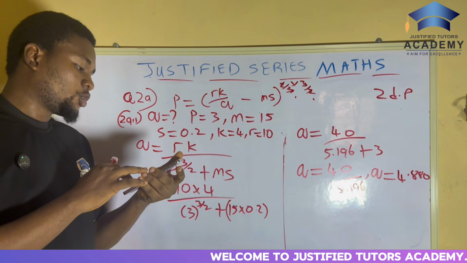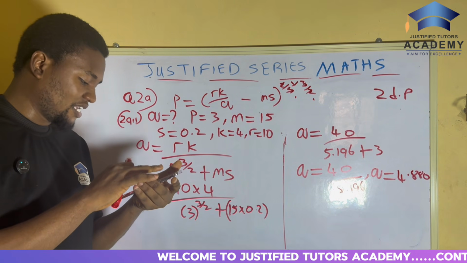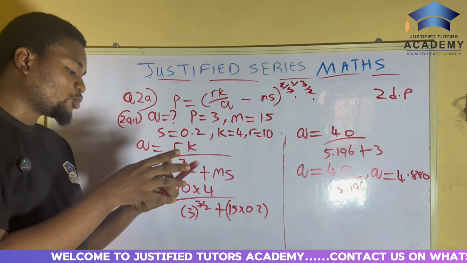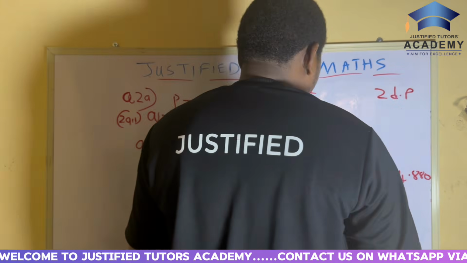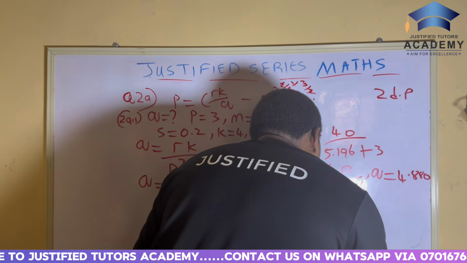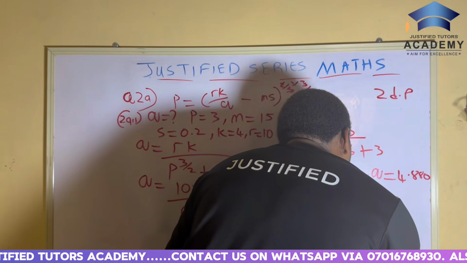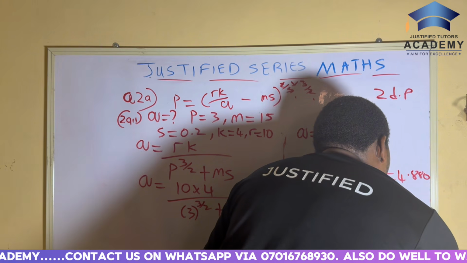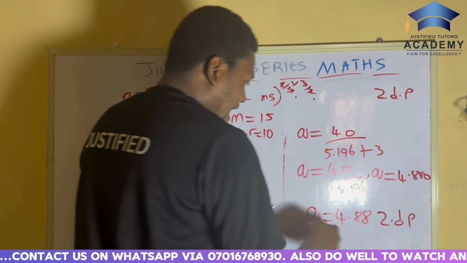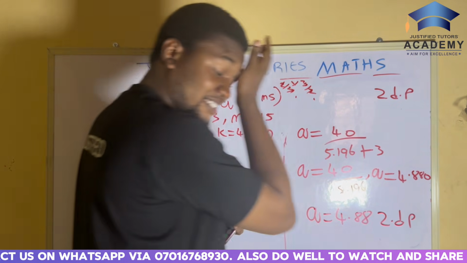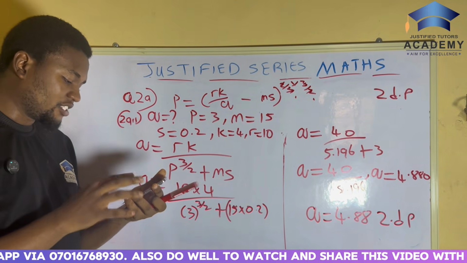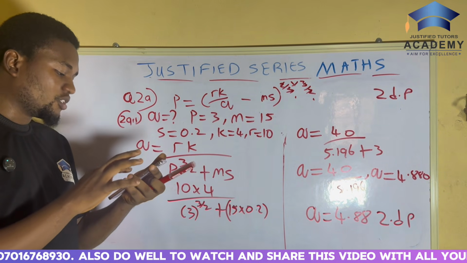I'm dealing with the 2020 WAEC past question. So yes, the answer is 4.880. Now the question said correct to 2 decimal places. Remember. So our Q becomes 4.88, correct to 2 decimal places. You can see after the decimal we have 2. So that's it, 2 decimal places. Is it hard or simple? It's very, very simple. So now let's go into the last part of question 2, before we go into question 3.